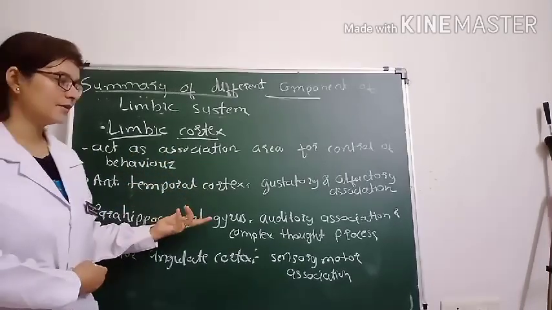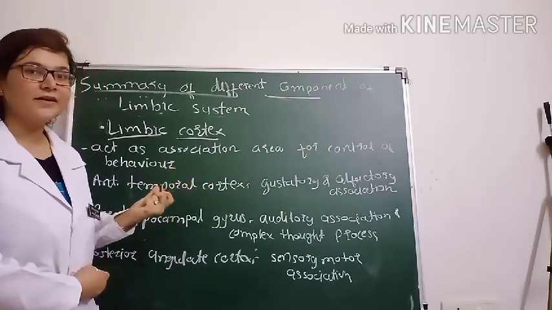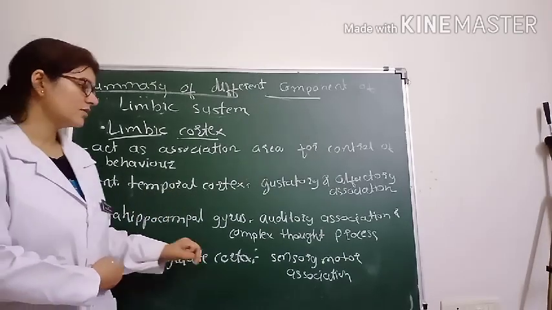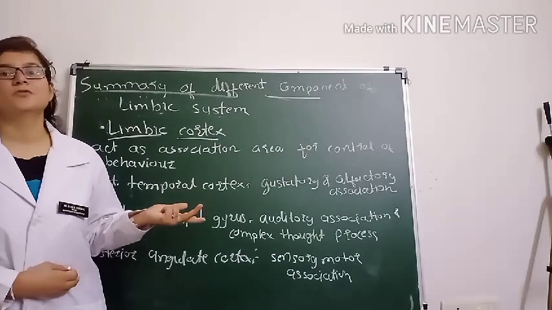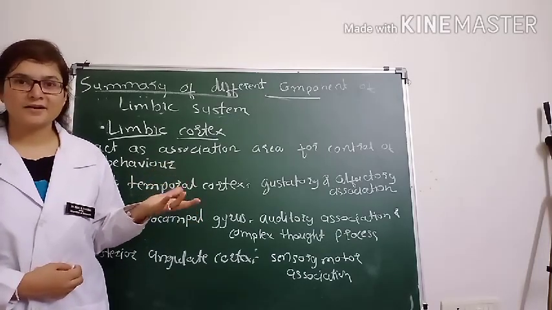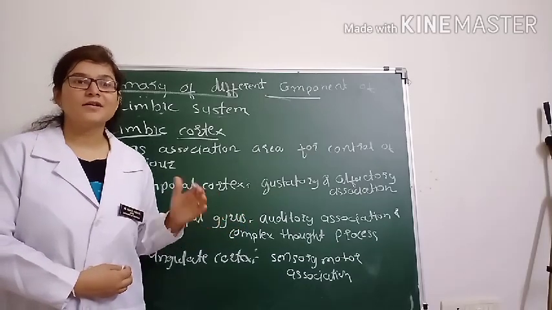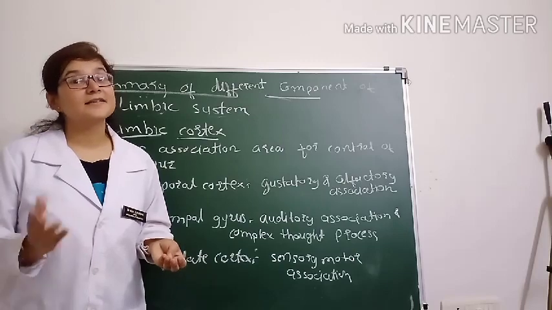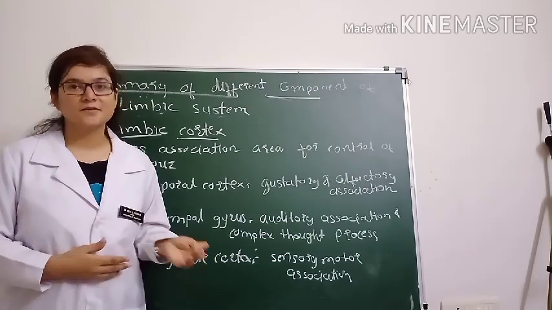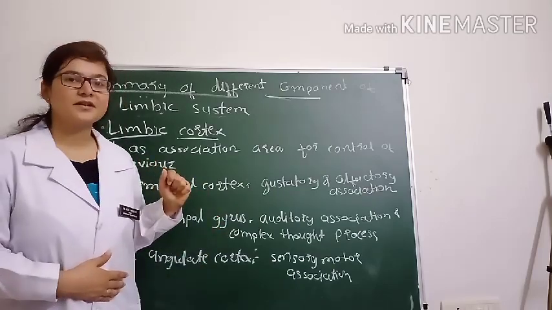Then the parahippocampal gyrus is related to auditory association and complex thought processing association. The last one is the posterior cingulate cortex. It is related to the sensory motor association. Suppose someone says a bad word to you and you want to slap him or her. This slap is a sensory motor association. You create the feeling, you have some sensation, and you want to slap someone. That is the function of the posterior cingulate cortex.